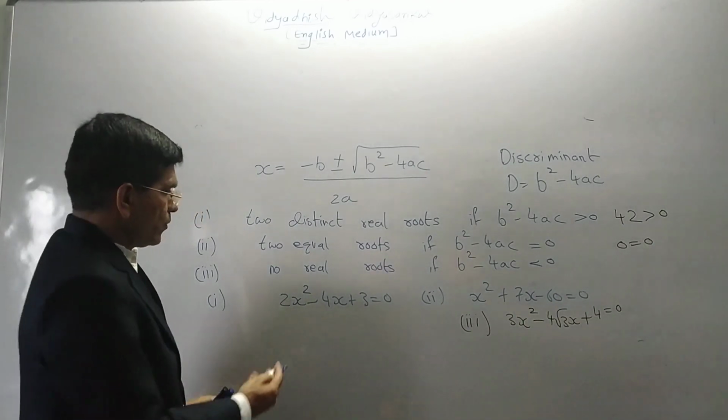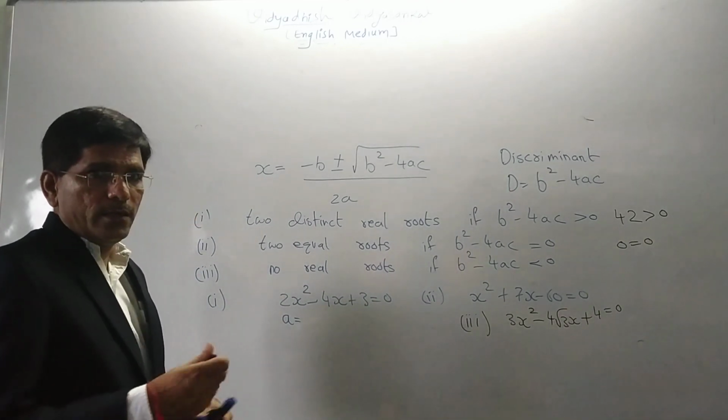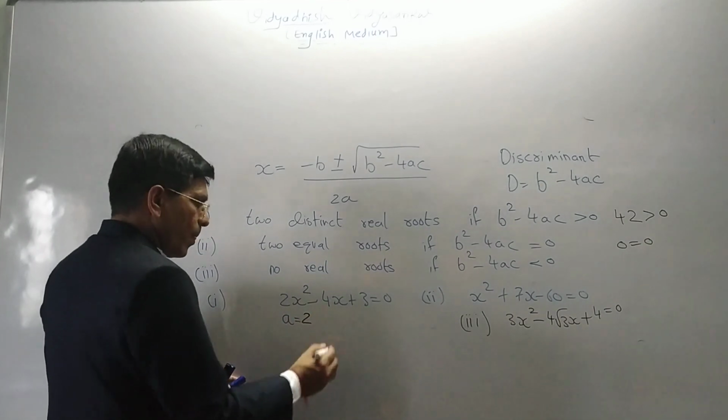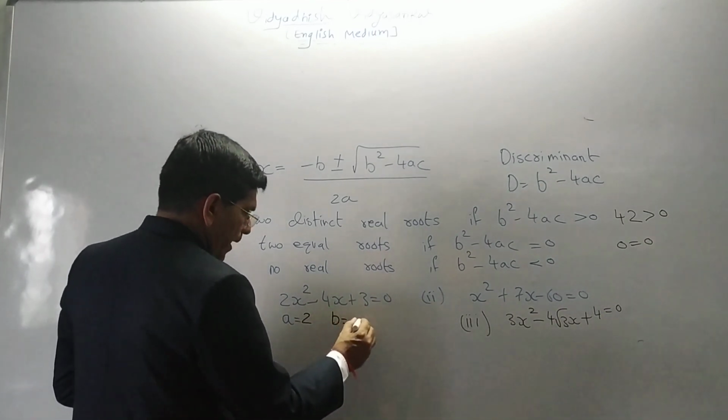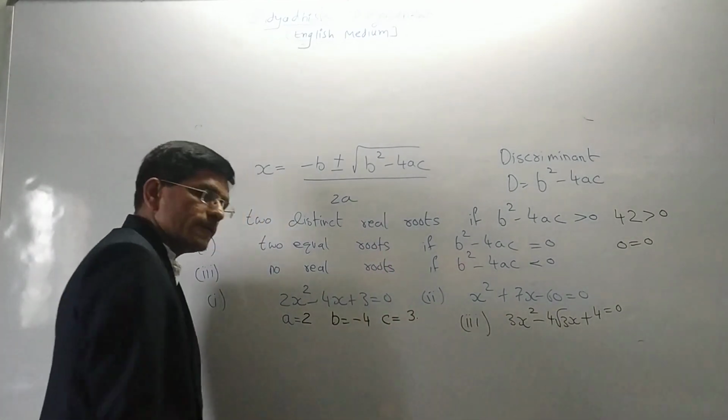First of all, we have to find the value of a. It is easy: the value of a is equal to 2, the value of b is equal to minus 4, and the value of c is equal to 3.